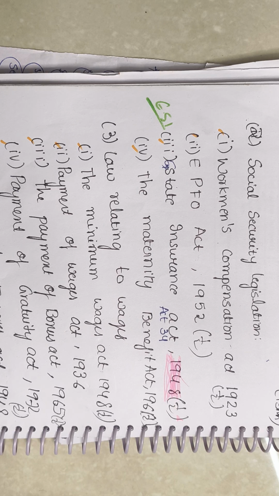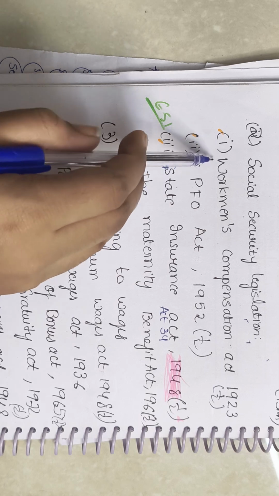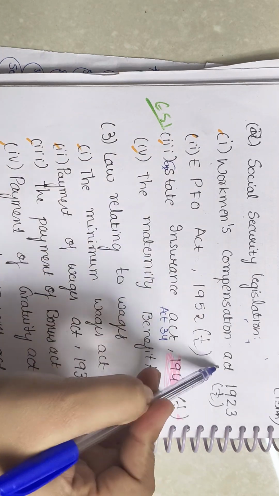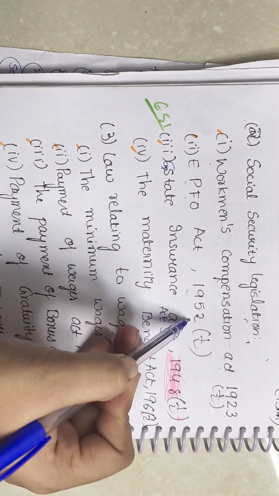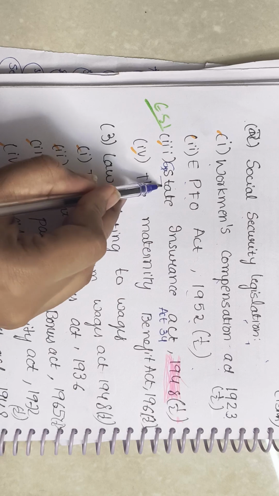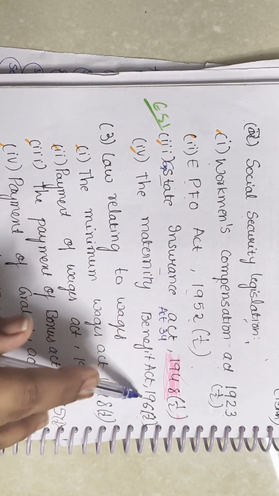If there is any cause like accidents, occupational diseases, or if the employee needs insurance, compensation and everything, these acts deal with all of that. So what comes under the social security legislation acts: the Workmen's Compensation Act 1923, the EPFO Act 1952, the State Insurance Act, and the Maternity Benefit Act 1961.